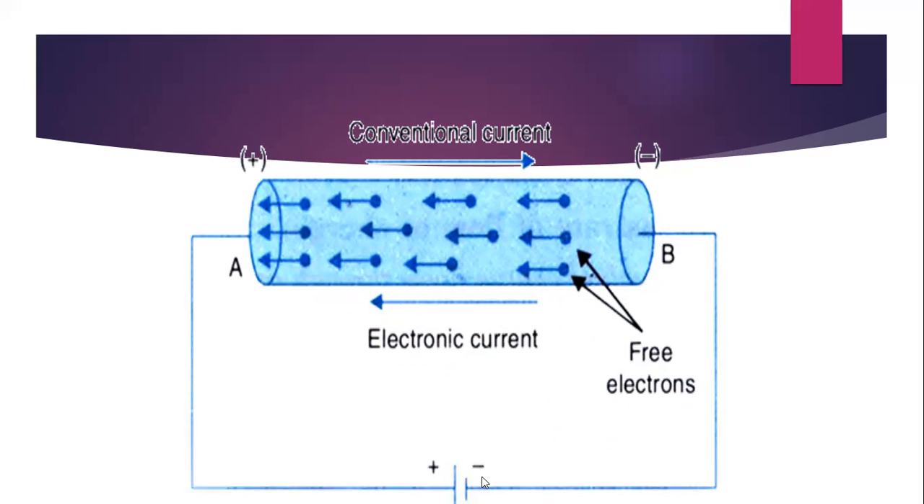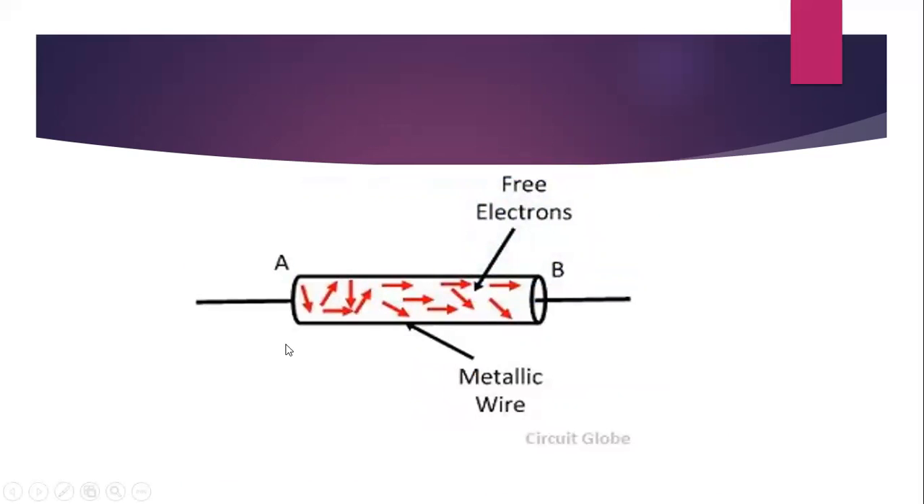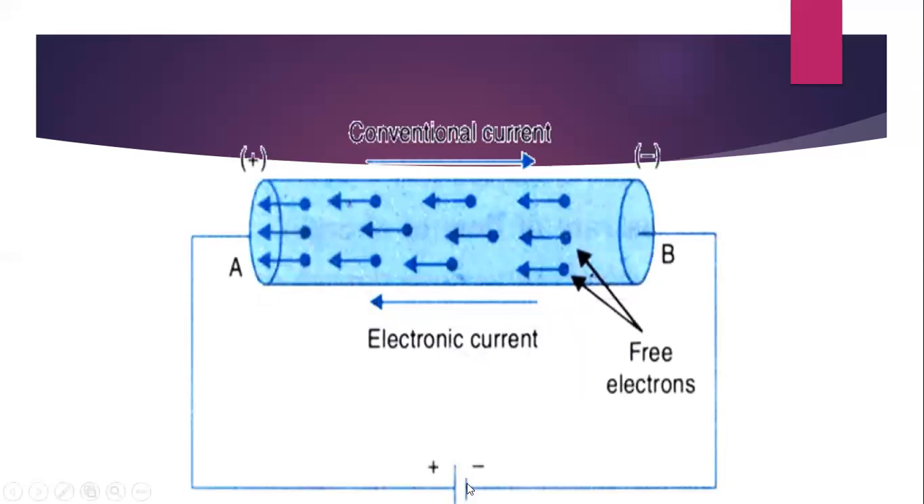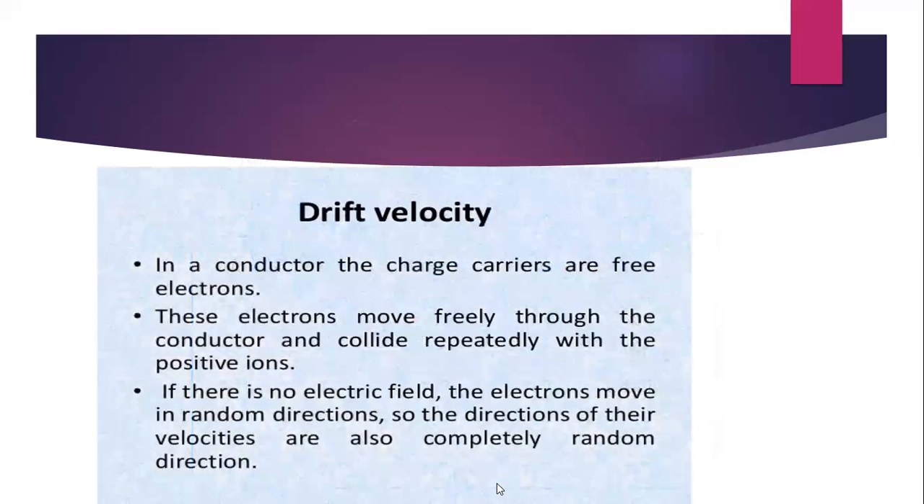So in the absence of an electric field, that is in the absence of a battery, the electrons will have random direction. But in the presence of an electric field, each electron will experience a force and they move opposite to the direction of the electric field, since we know that the electric field starts from positive and ends at negative. Here we discuss a special type of velocity called drift velocity.